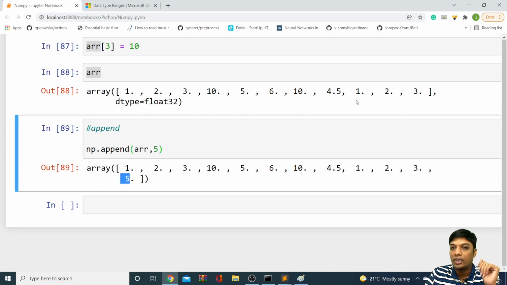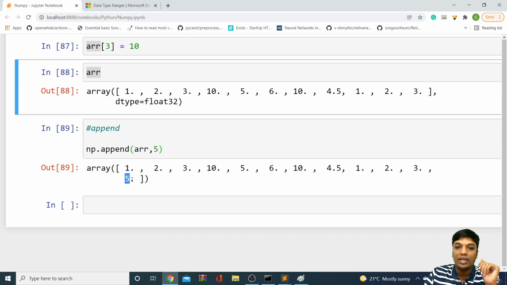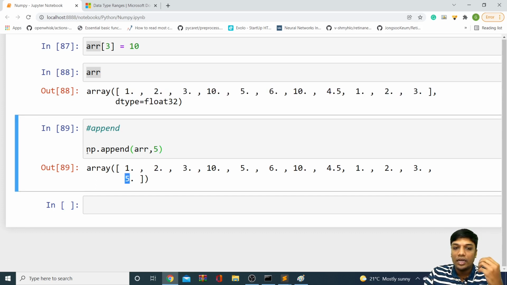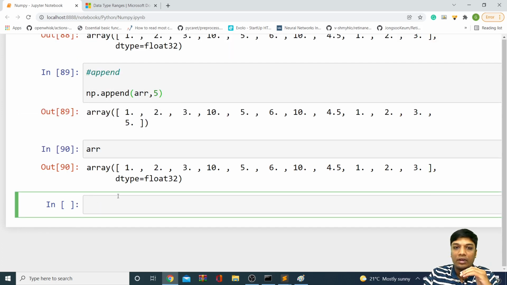Right now this was your array, and 5 got appended at the last. So you can use this. But right now your array will not be getting updated. Your array will be as it is like this. It will not get updated. If you want it to get updated, you should say like this compulsorily.